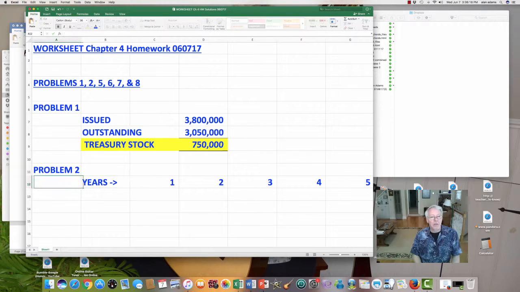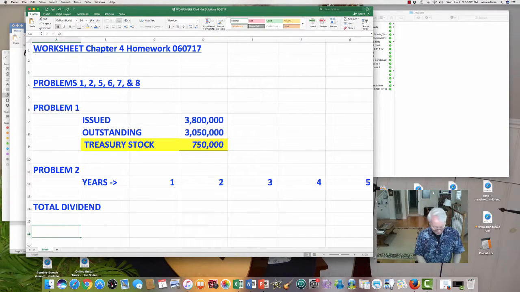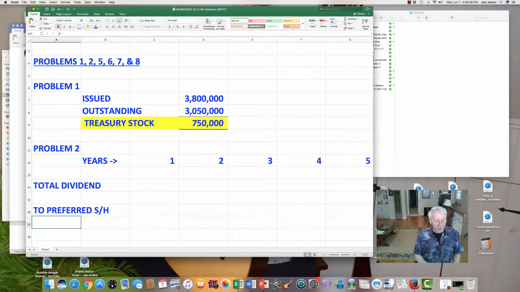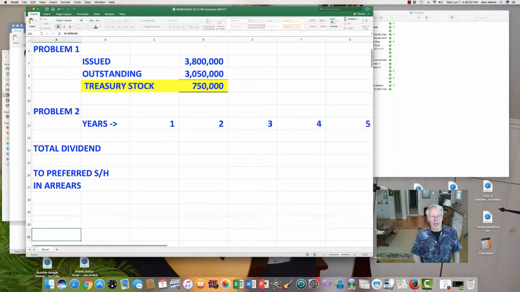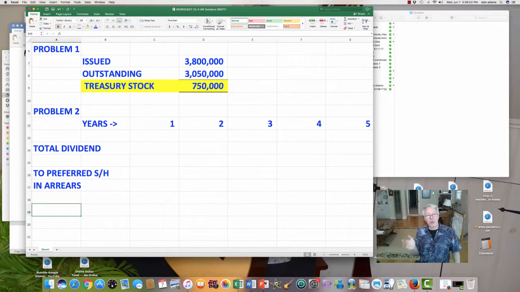Now we'll lay it out just like we did in the book. We're going to say the actual dividend, I'm going to say total dividend. Down here I'm going to say to the preferred shareholders, SH. I'm going to say if there's anything in arrears, anything that's owed to the preferred shareholders, either partial or total, how much is it? That's the amount that has to be satisfied that we have to carry over into future years until it can be paid and satisfied in full.